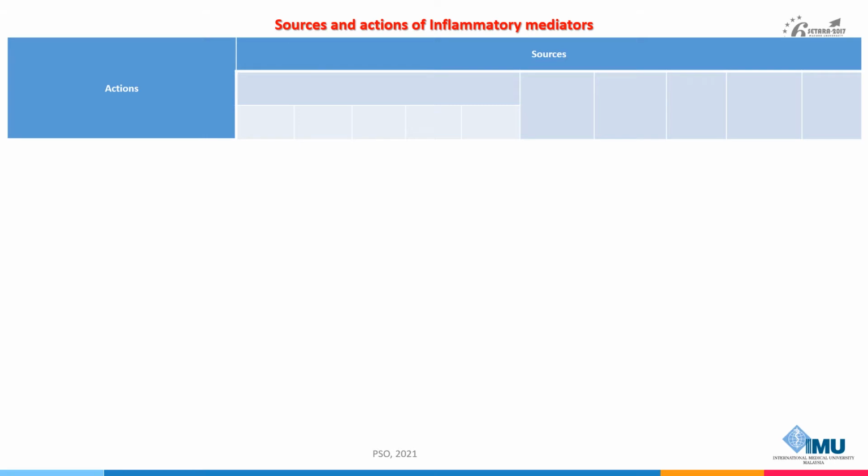Today we will discuss inflammatory mediators. The inflammatory mediators are the substances that initiate and regulate the inflammatory reactions. Mediators may be produced locally by the cells at the site of inflammation or may be derived from circulating inactive precursors that are activated at the site of inflammation. There are two types of mediators, cell-derived mediators and plasma-derived mediators.